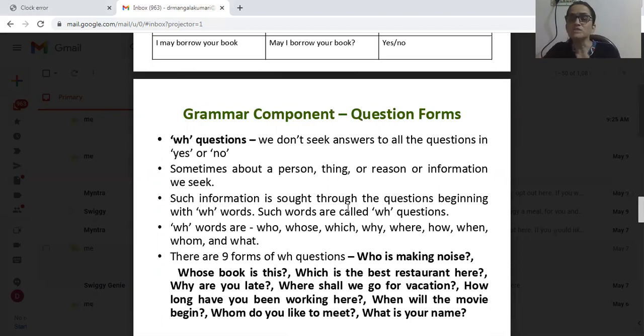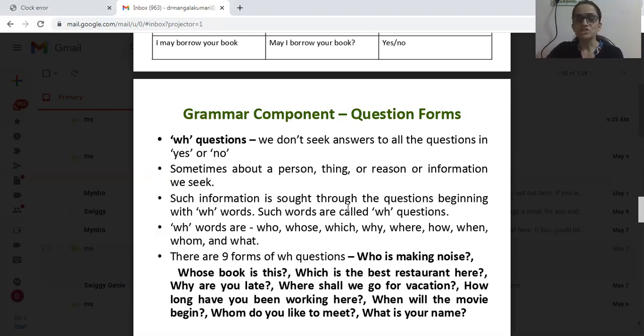The second form is WH questions. Let us see the definition of WH questions. We don't seek answers to all the questions in yes or no form. Answers also will be there other than yes or no. Sometimes we ask questions about a person, a thing, a reason, or information.